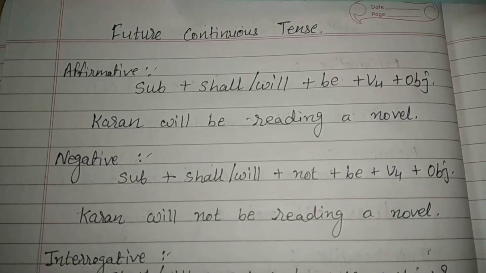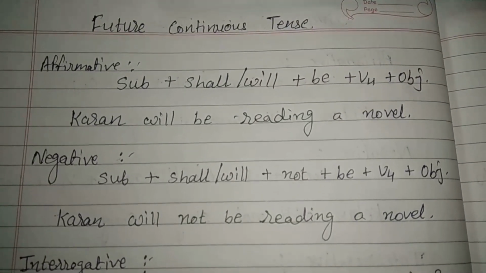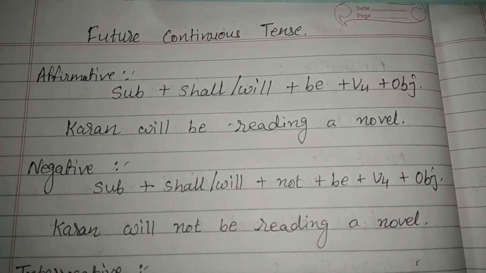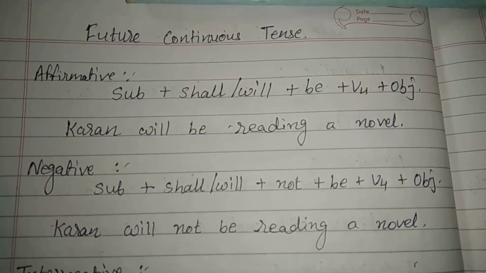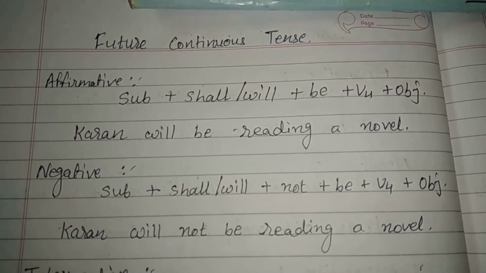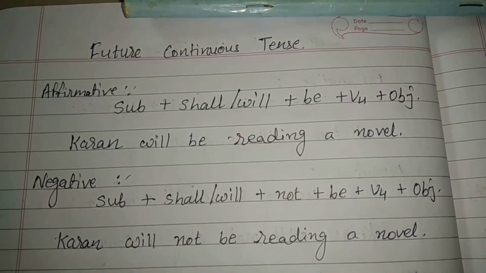To make affirmative, we have to use the format subject plus shall or will plus be plus V4, means present participle, the ing form of the verb, plus object. As I have already told you, we have to use shall with the first person only.